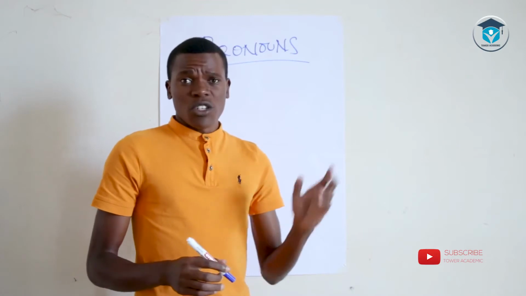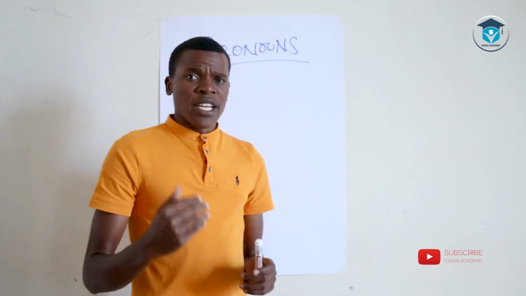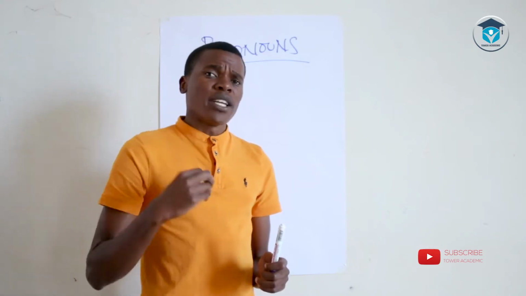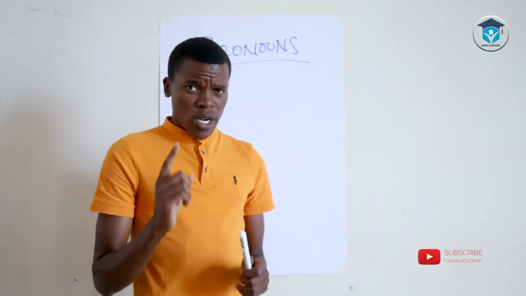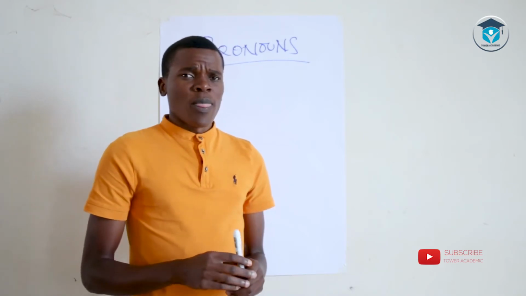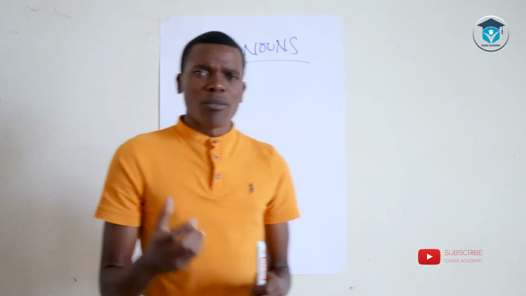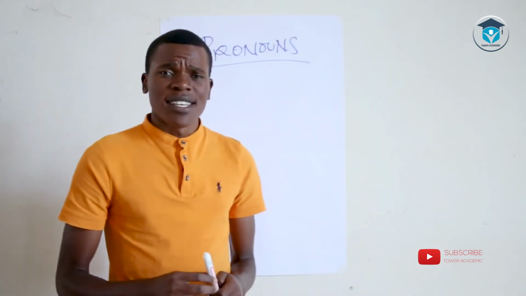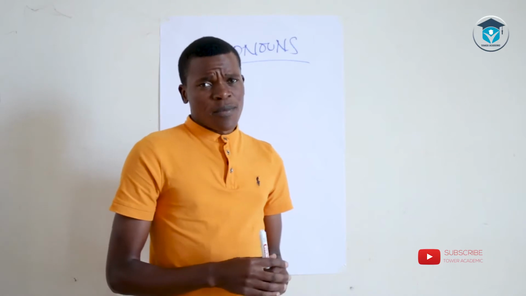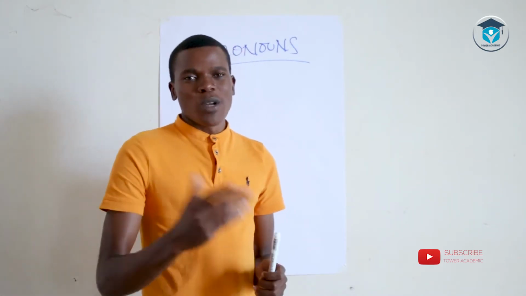If, for example, you have a tree and you would like to replace the word tree with a pronoun, you are going to say it. My name is Ivan. If you would like to replace Ivan with a pronoun, you're going to look for a word such as he.